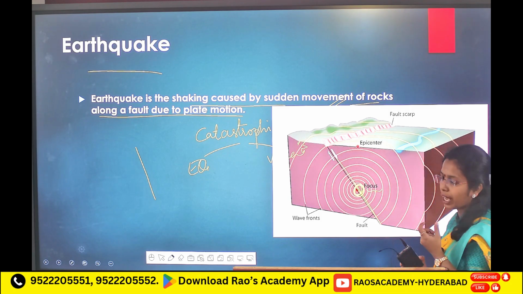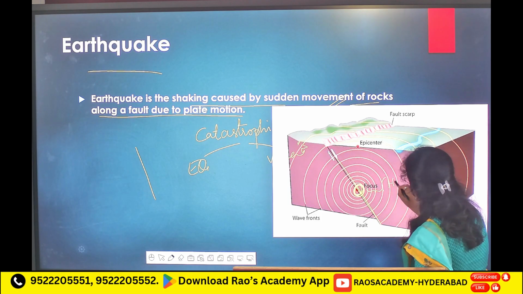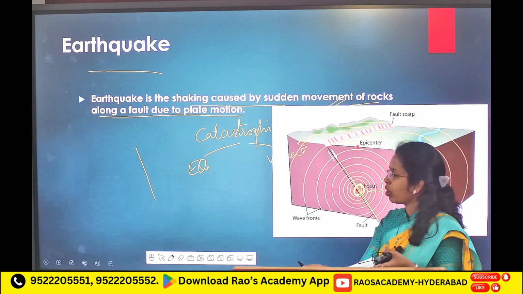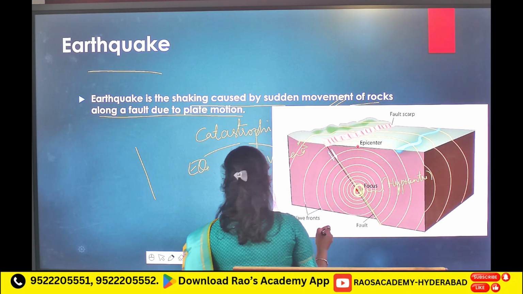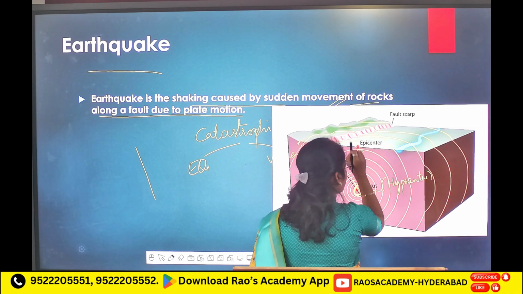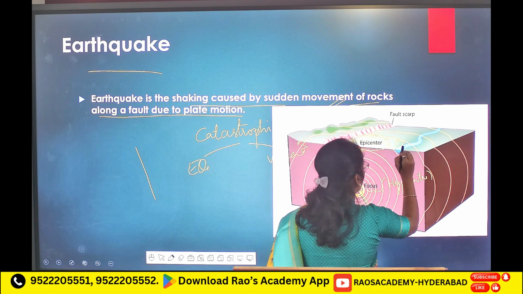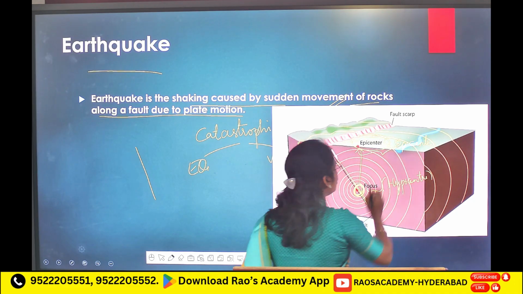Now, energy, where the energy is released near the fault, inside, that point is known as the focus of the earthquake, or hypocenter. And the nearest point on the surface above, that is known as the epicenter. Maximum destruction you will see.